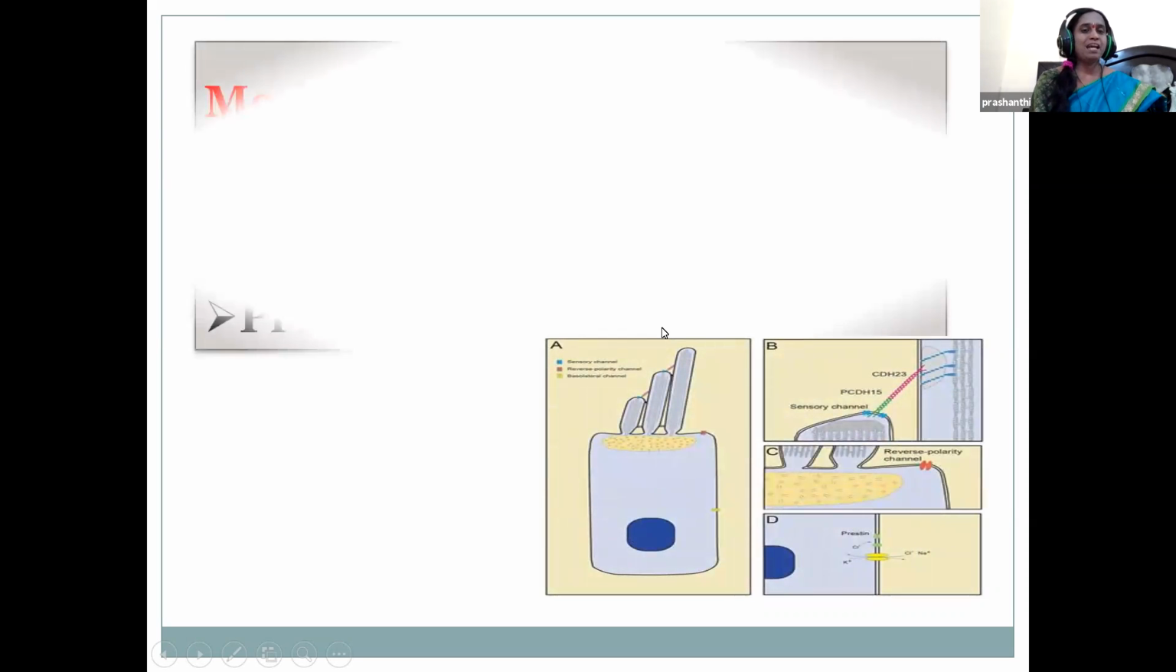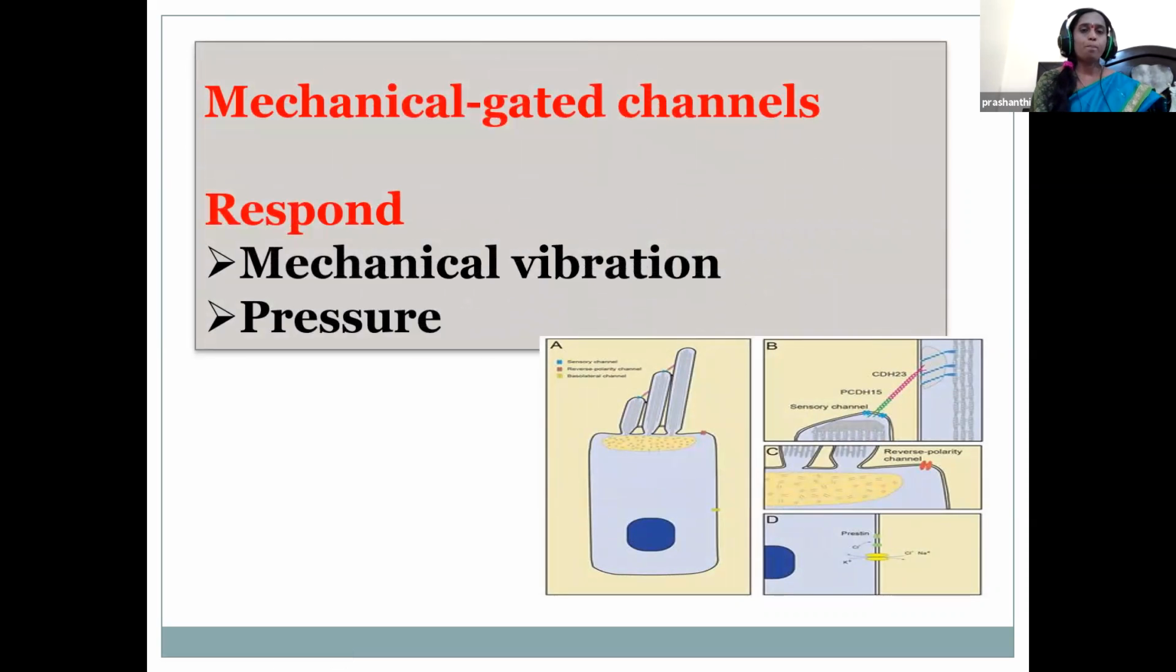This is the mechanical gated channel. It opens and closes in response to mechanical vibrations or pressure, like sound waves or the pressure of touch. These are involved in the generation of the action potential.